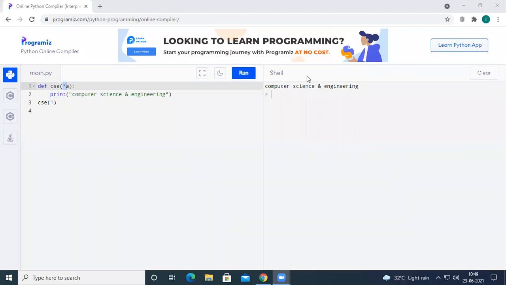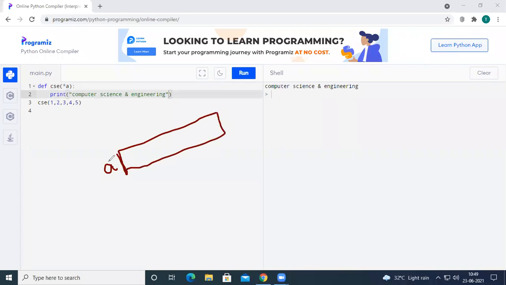Now the interesting point here is that, for example, if I have passed 5 values and I run the program, it is running. All the 5 values will be stored under the name A. If you say star A, under the name A, there will be an array. The array size will be decided during the method call. During the method call, I have passed 5 values.